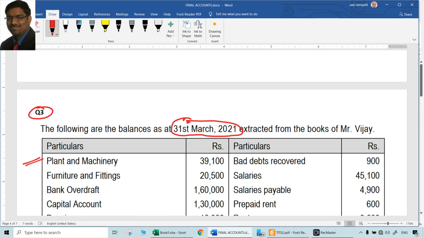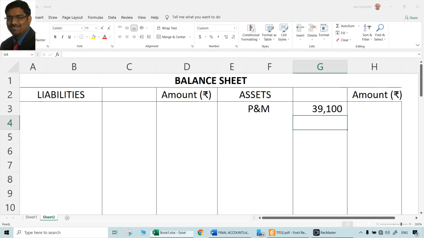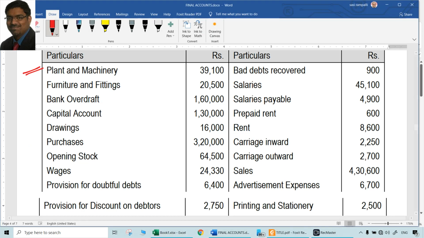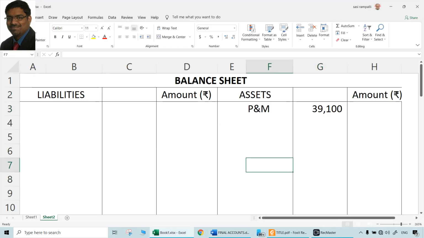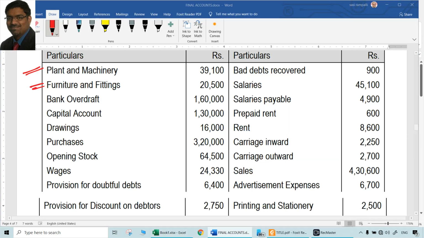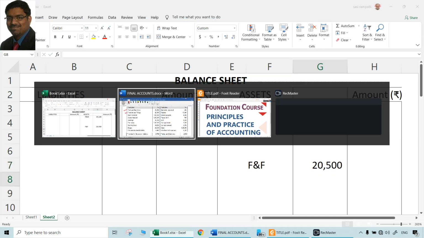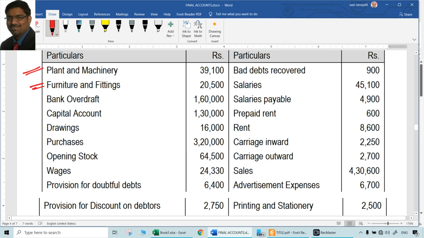Now, let us go to the other items. Plant and machinery, where did we treat? We took it to the balance sheet assets side. Then same way, furniture and fittings, 20,500. Leave sufficient space for plant and machinery, because we know there are some adjustments to be done. Furniture and fittings is 20,500. Again, same thing. Asset. So asset side of balance sheet.